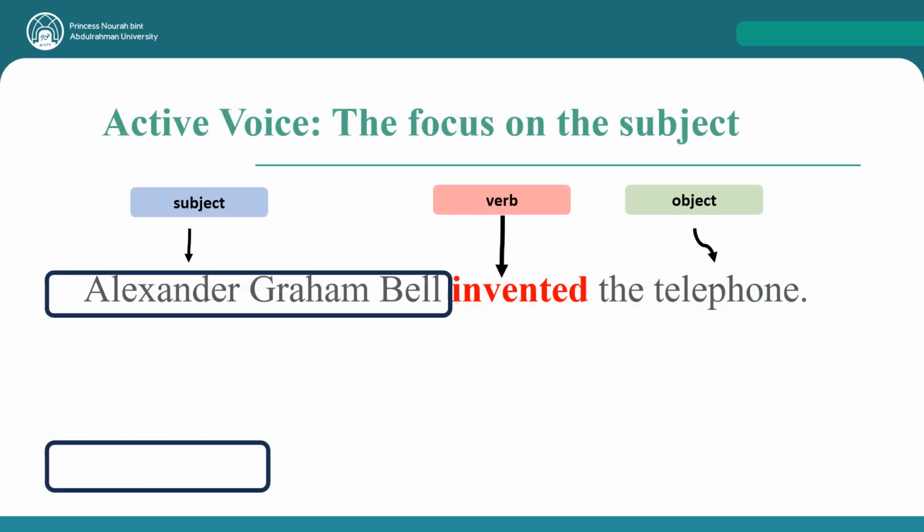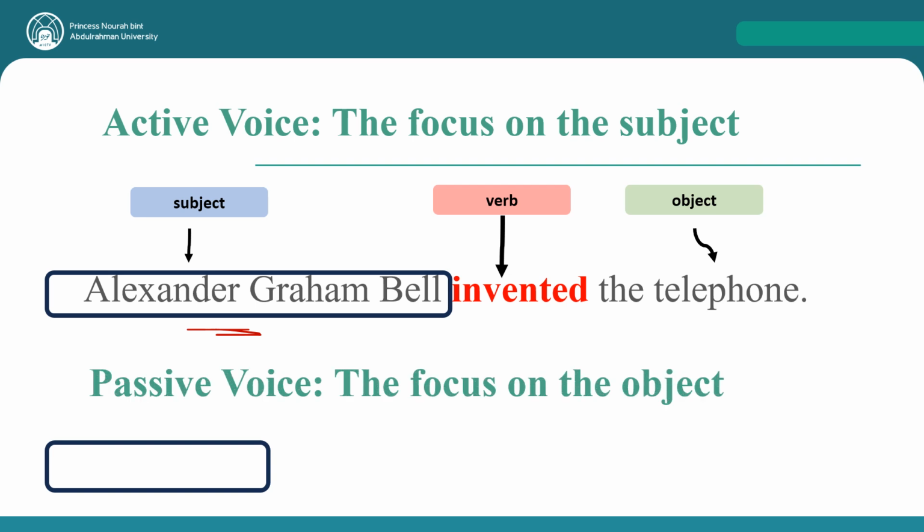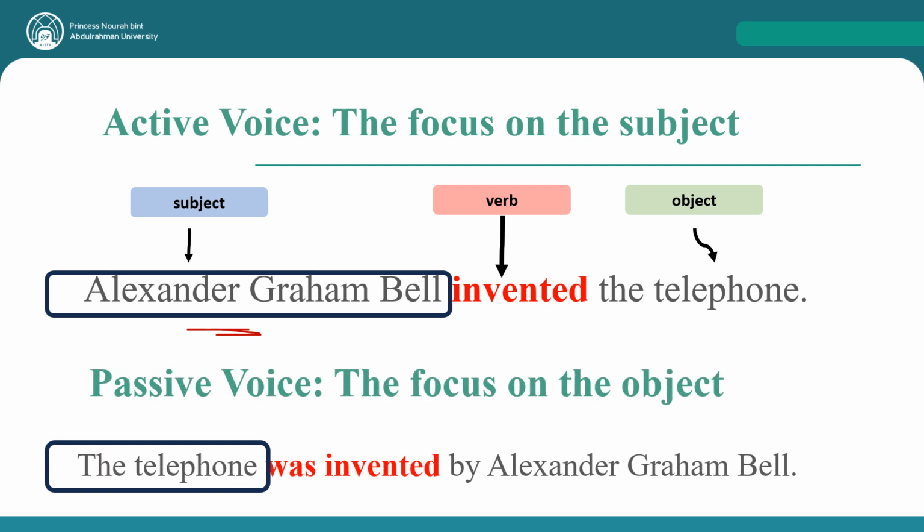So let's look at it again. So in the active voice, I start with the subject, verb, and object. Okay, the focus is on who. While in the passive voice, I focus on the object, which is the focus on the telephone, which received the action. And I'm going to add was or were. Here it's singular, then I'm going to add was. Then the past participle, invented, verb 3. And then by Alexander Graham Bell, or I can say the telephone was invented in 1867. Okay?